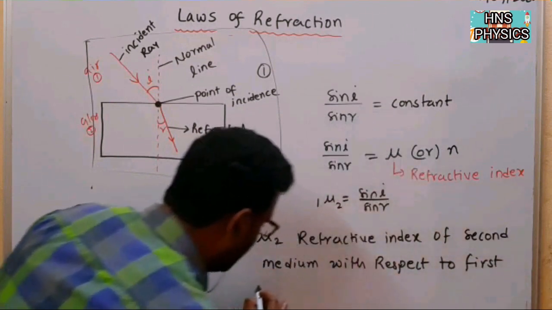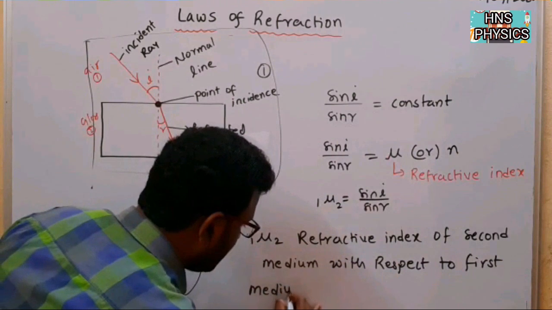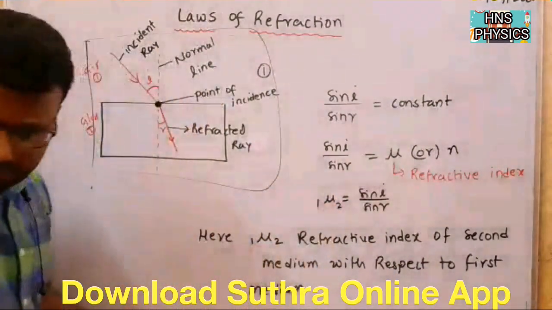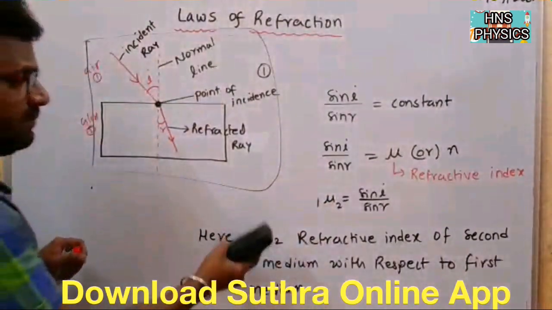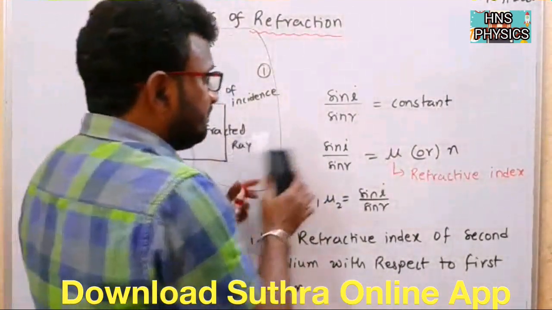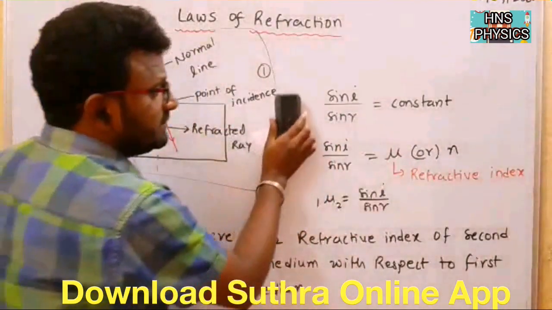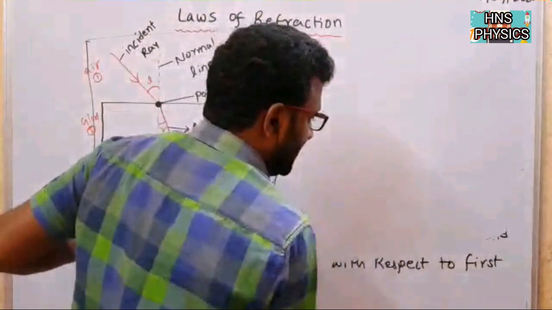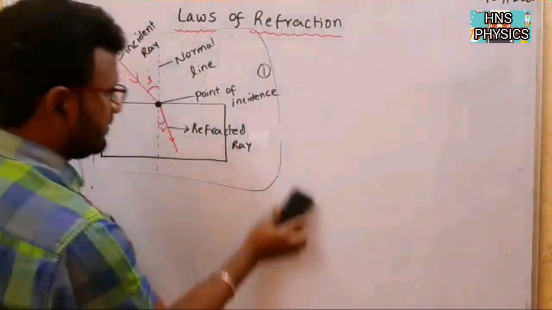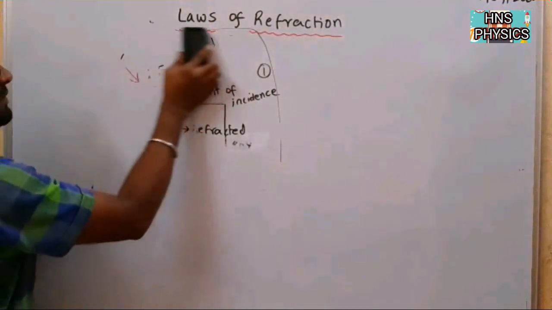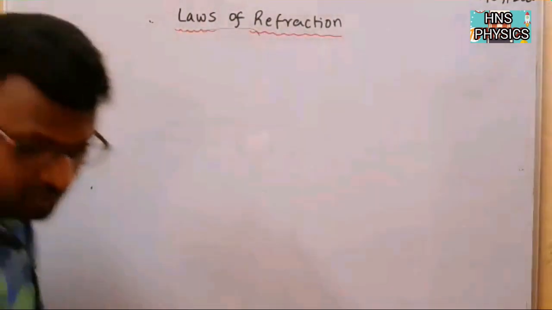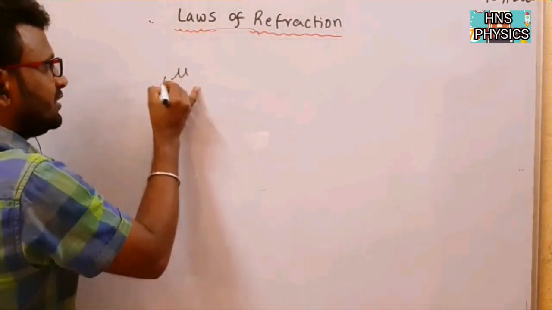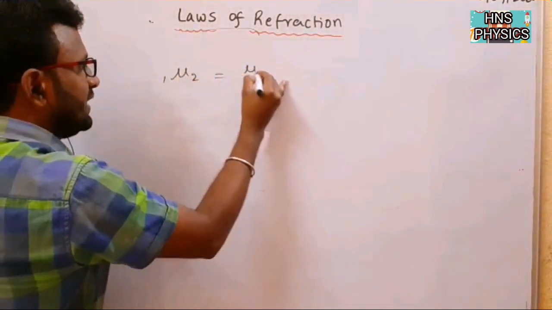That can be written as, how can we write that? Mu 12 can be written as mu 2 by mu 1.